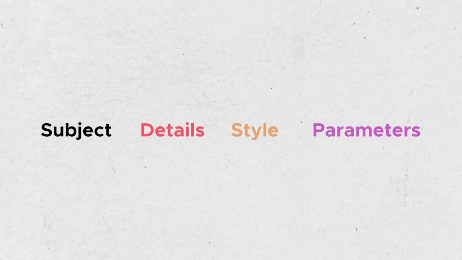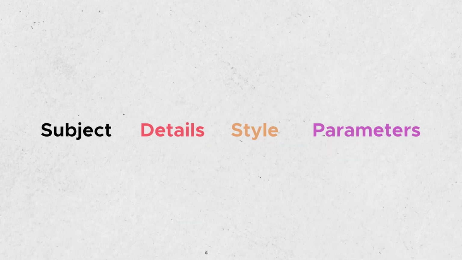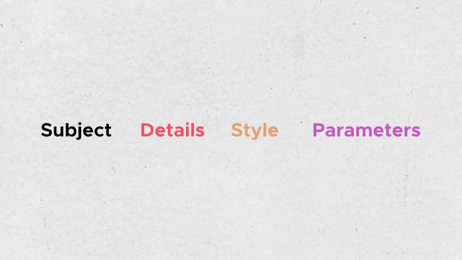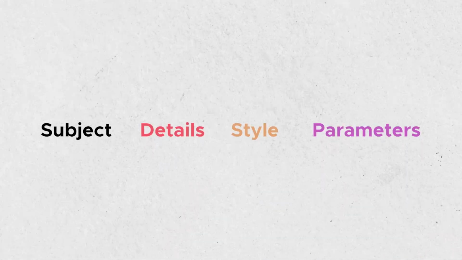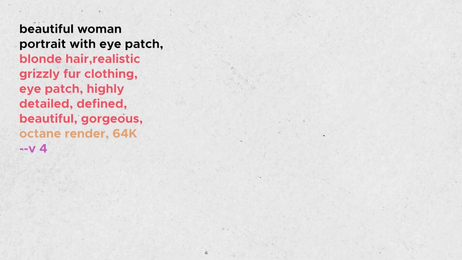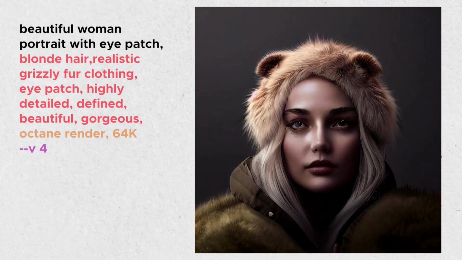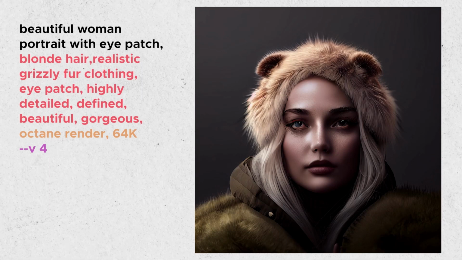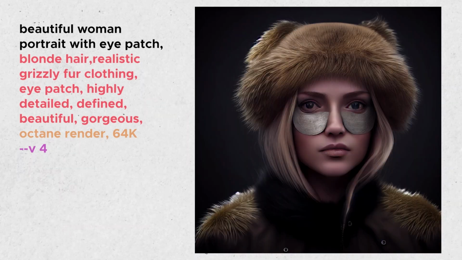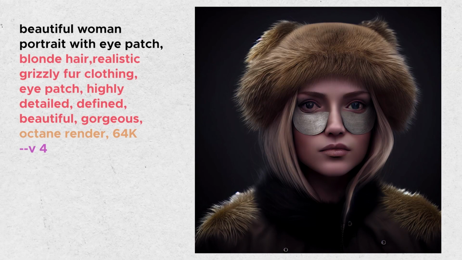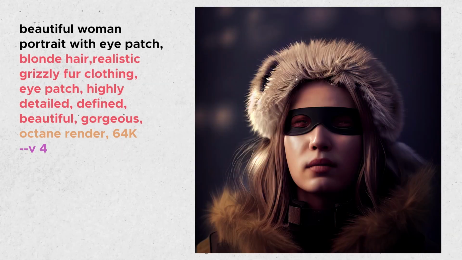Creating a complex prompt is a very good way to have more control over your image. However, sometimes the prompt will not include everything you want to see. In that case, it is best to go the step-by-step approach. For example, when I write a complex prompt like this, I do not get the results I want. No matter how many variations and remixes I make, the image still lacks the eye patch, which is an integral part of what I want to see.